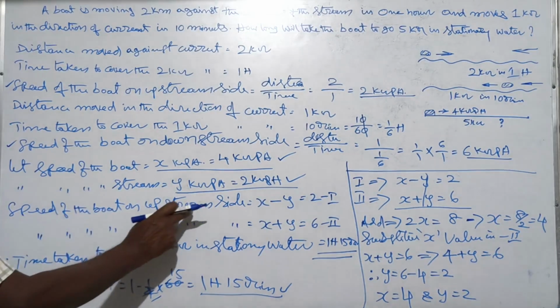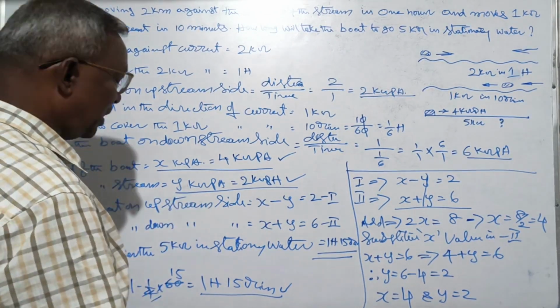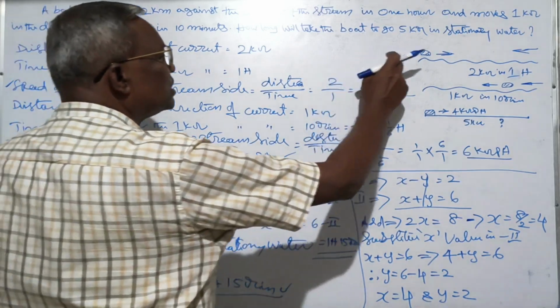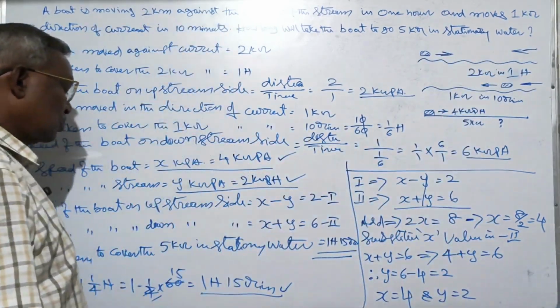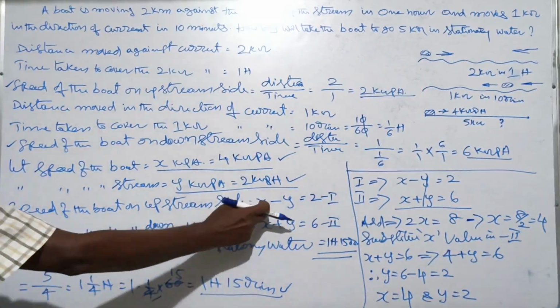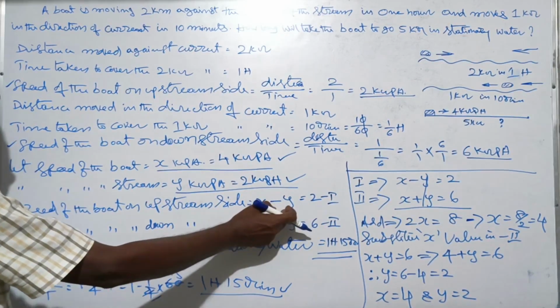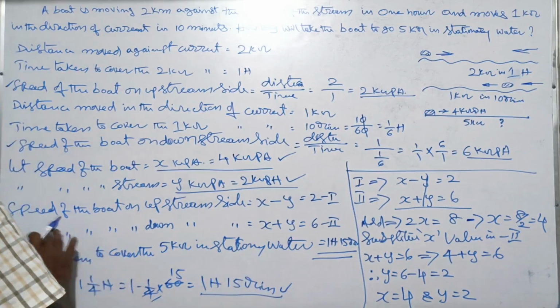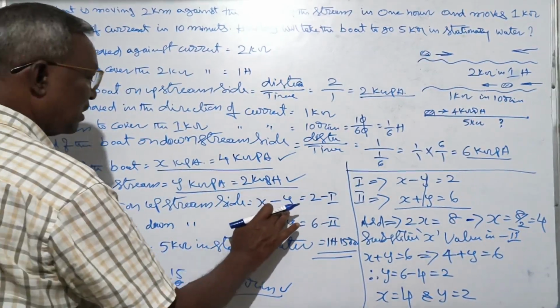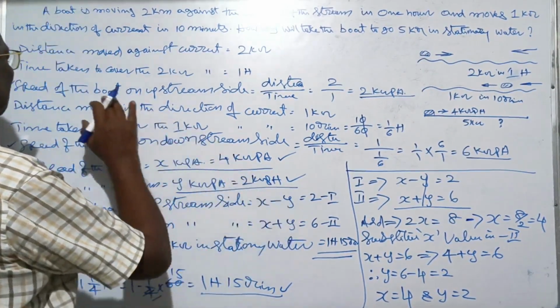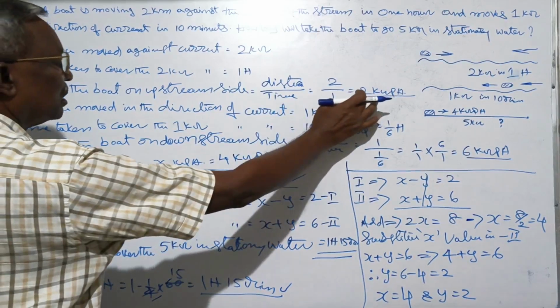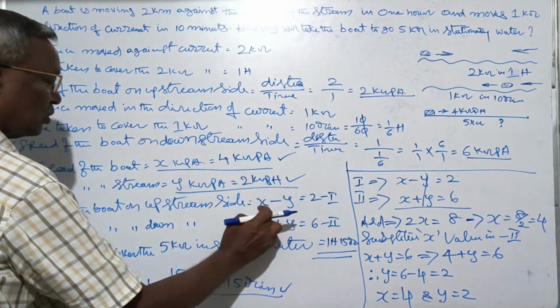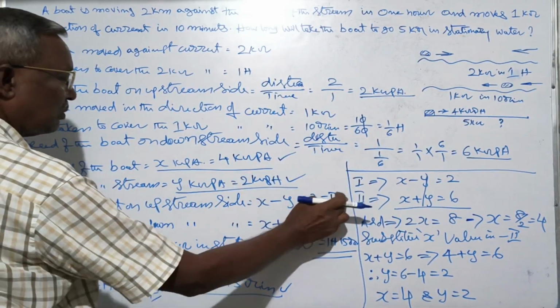Then the speed of the boat on the upstream side, it is against, so that is speed of the boat minus speed of the stream, x minus y. So the speed of the boat on the upstream side, x minus y, is equal to how much? 2 kmph. So x minus y is equal to 2, equation number 1.